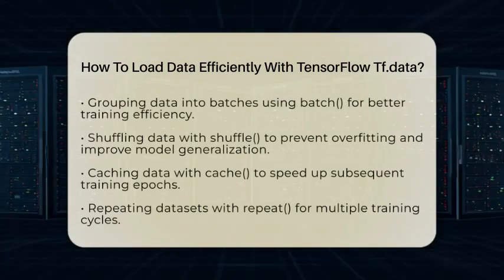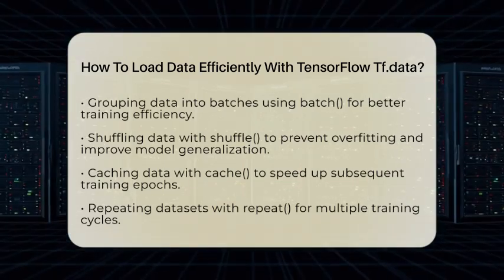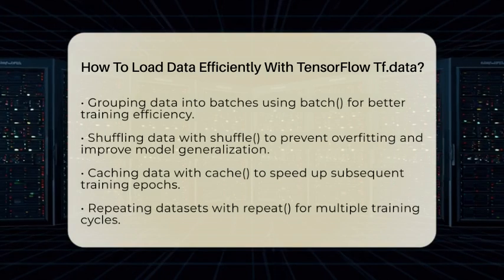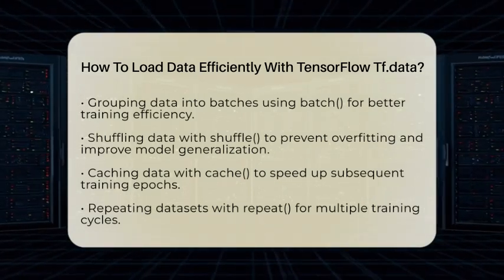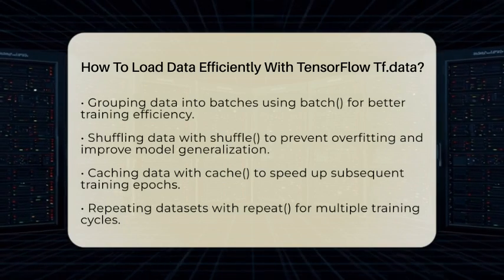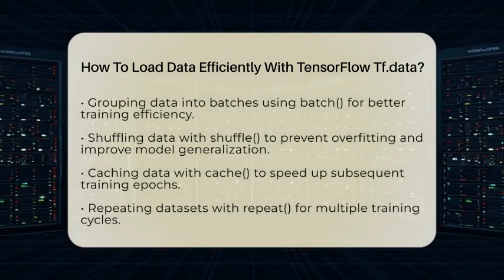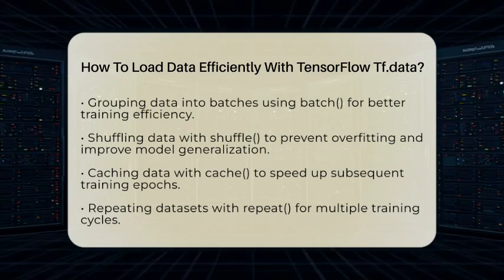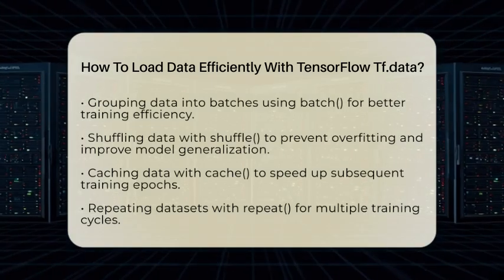with labels automatically. Once you have your dataset, you can apply transformations to prepare it for training. Use map to decode images, normalize pixel values, or parse labels. For example, you might normalize pixel values to be between 0 and 1. Use batch to group data into batches, which helps your model learn more efficiently. Shuffling the data with shuffle ensures your model doesn't learn from data in a fixed order, reducing overfitting. Caching with cache stores data in memory or disk after the first pass, speeding up subsequent epochs. And repeat allows your dataset to go through multiple training cycles without reloading from scratch.